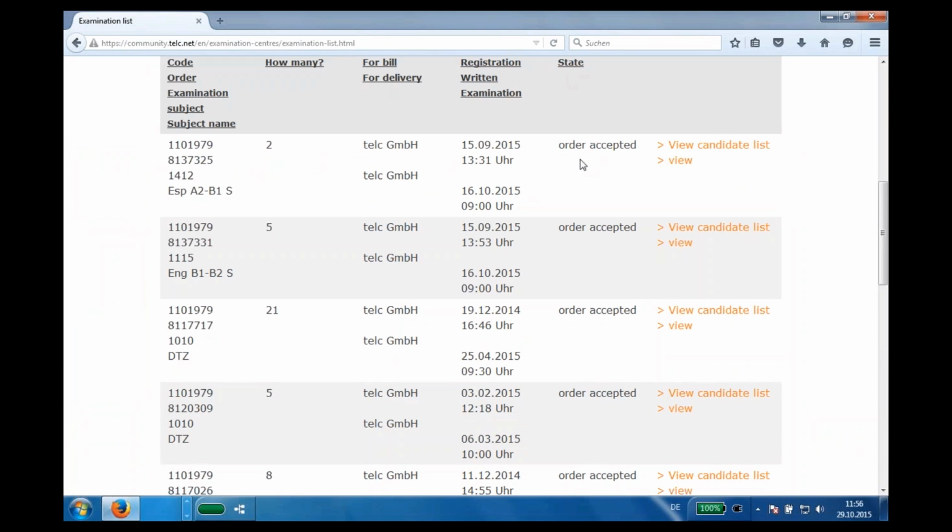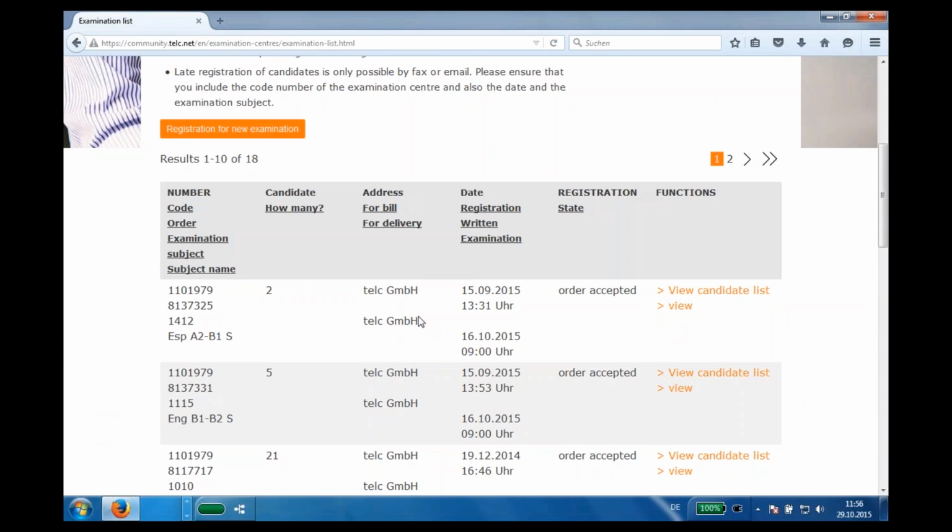Order accepted shows you that the exam is in our system, in our data, so everything is correct, transmitted.